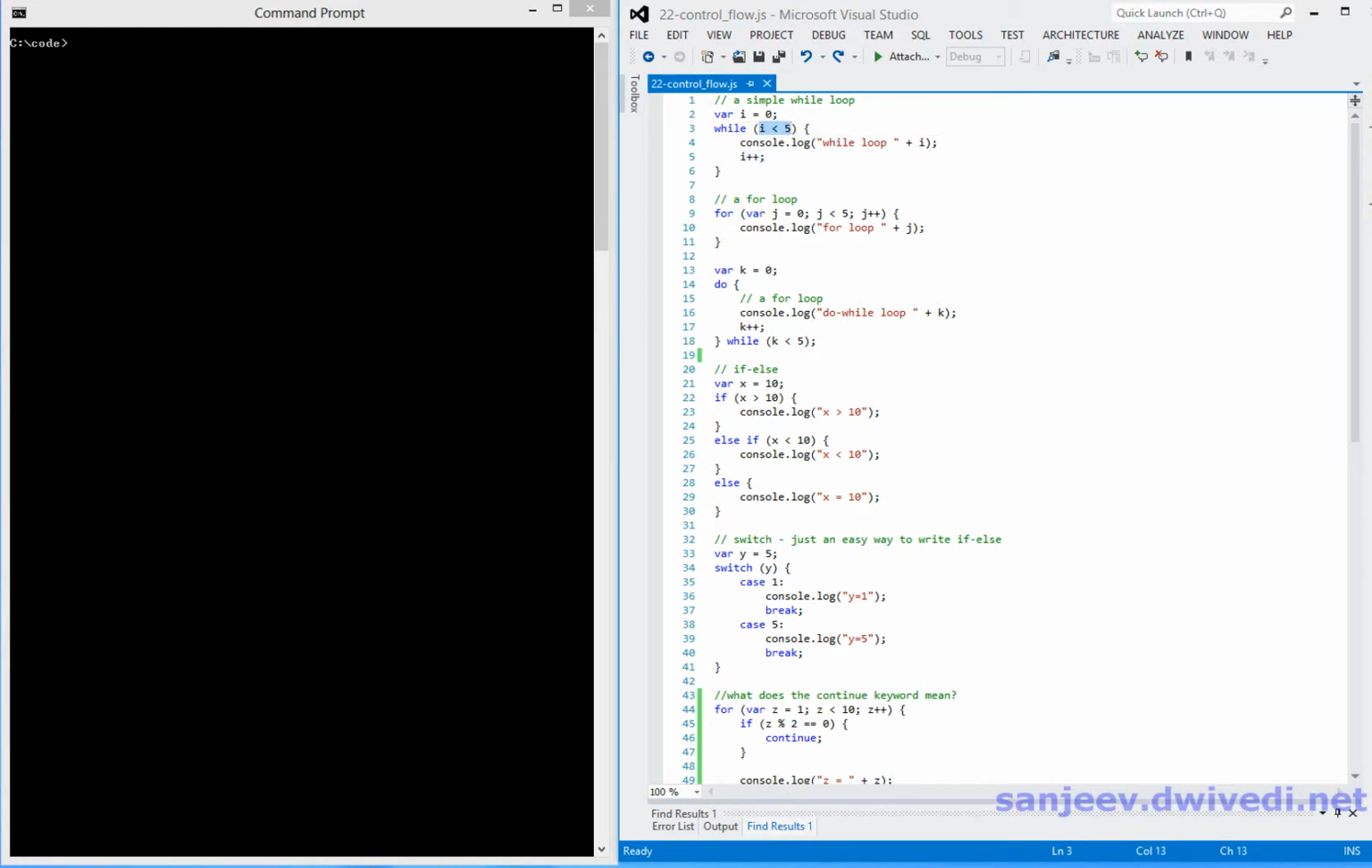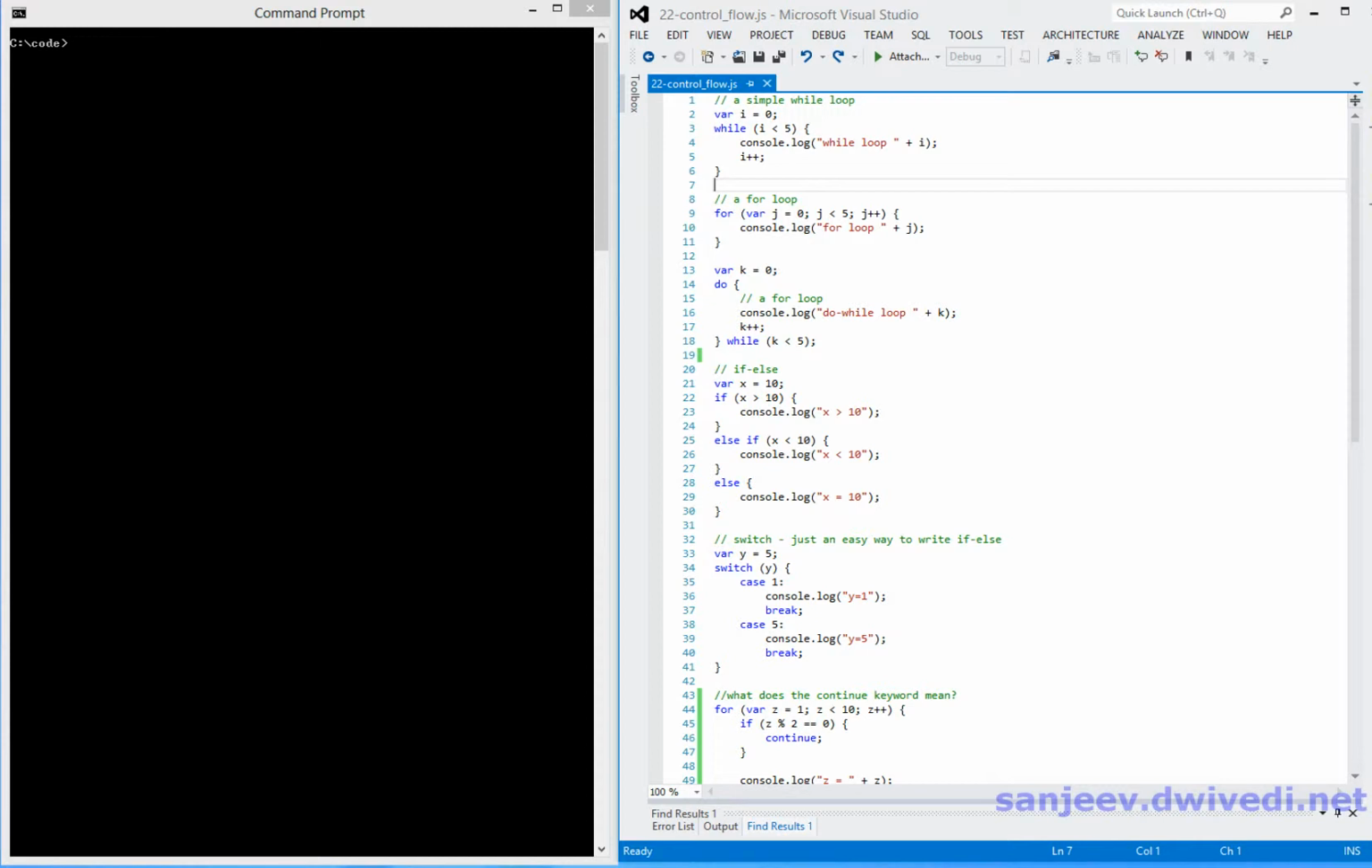This keeps on happening until the condition here does not remain true anymore. So as you can see here on line number 5, each time we execute the body of the loop, we increment the variable I. So eventually I will go from 0 to 1 to 2 to 3, 4, and it will become 5, at which point of time it will exit this loop and continue on at line number 7.